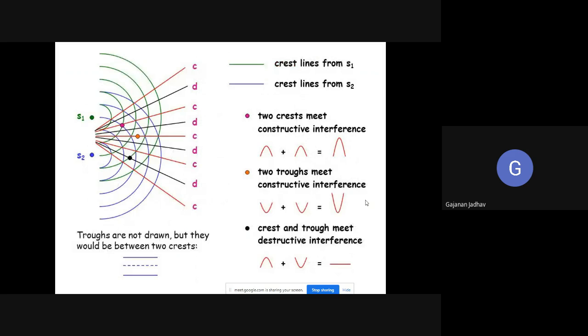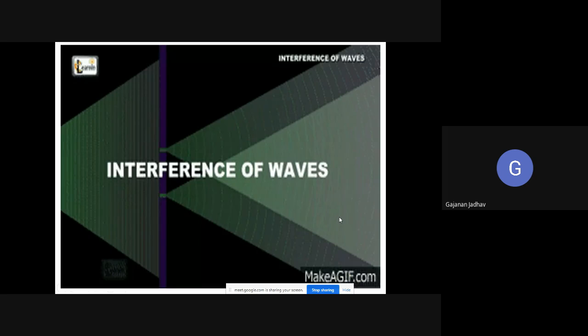This is one more slide where you can see that the green line shows the crest lines from S1, and the blue line shows the crest lines from S2. So when two crests meet, we are getting the constructive interference, and when two troughs meet, we are getting the constructive interference, and when a crest and trough, or trough and crest meet each other, we are getting the destructive interference. So this we have studied in the last lecture in detail.